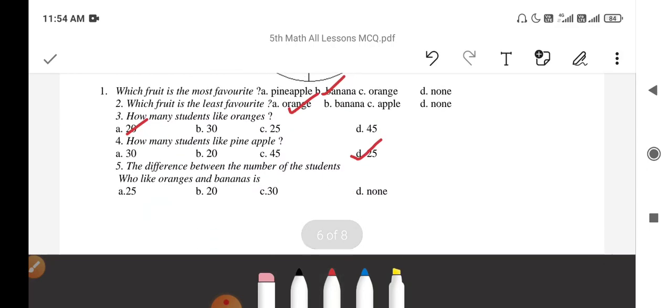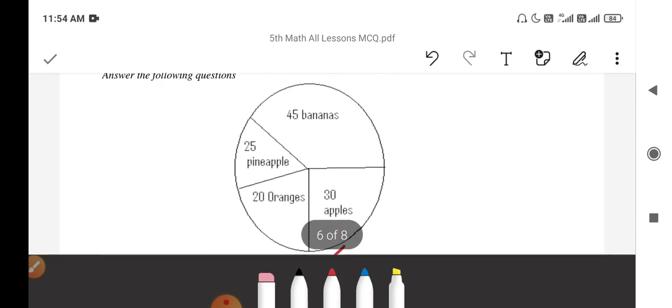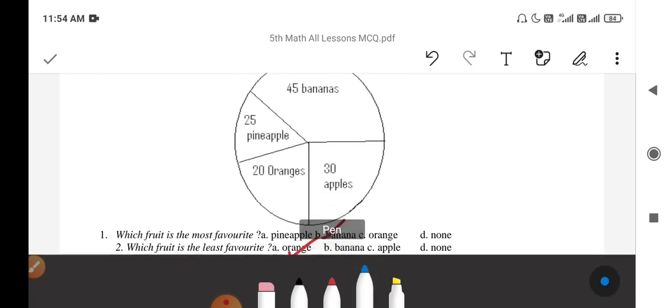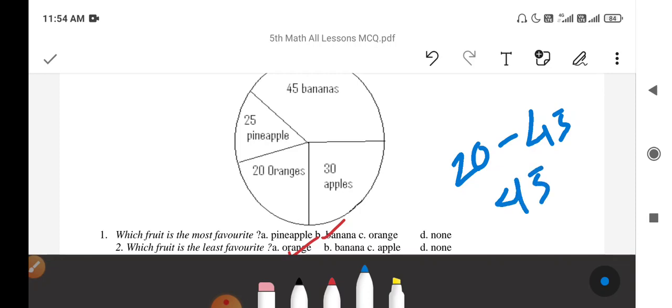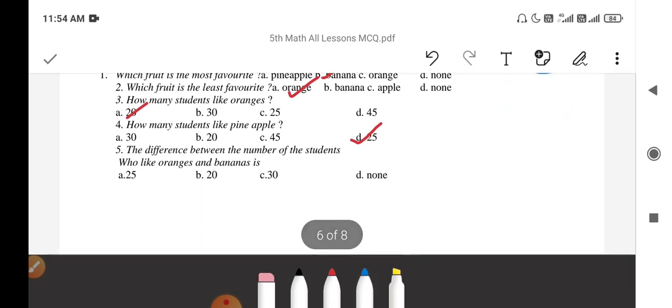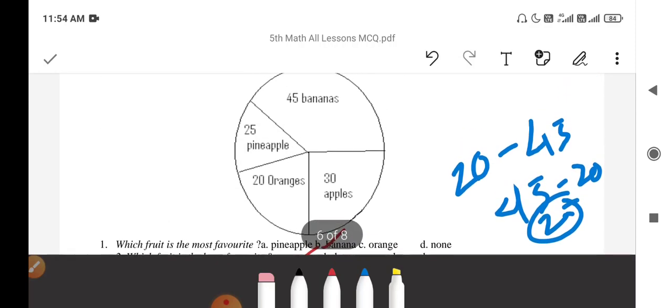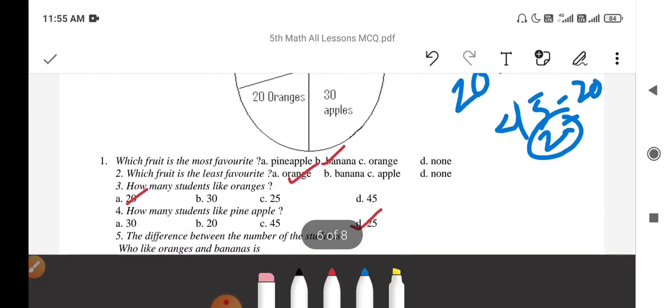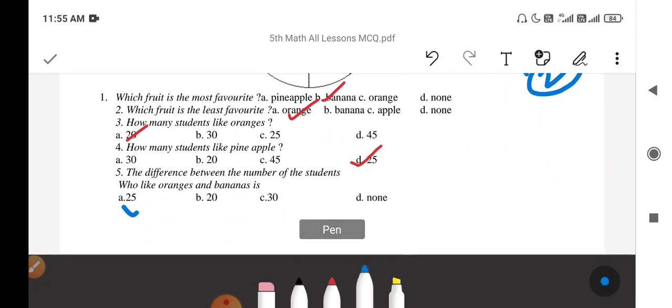The difference between the number of students who like oranges and bananas. Number of students who like oranges is 20, number of students who like bananas is 45. So here you have to subtract 20 from 45. So the difference will be 25. The difference is the number of students who like banana minus the number of students who like oranges. So 45 minus 20 equal to 25. Next question.